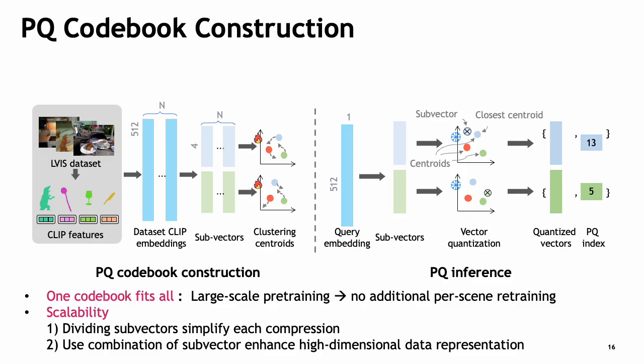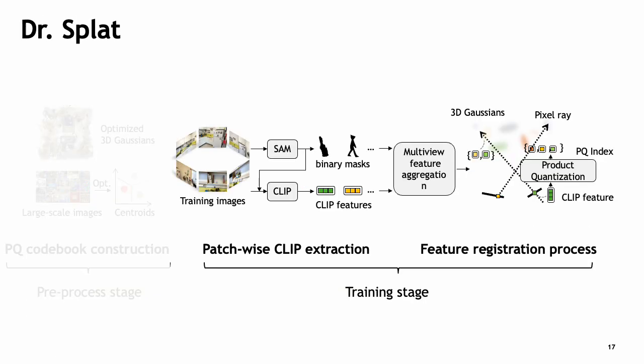And this PQ-based method is scalable as it decomposes vectors into lower-dimensional subvectors, which is much easier than directly compressing entire high-dimensional data. And this also boosts representation power for large-scale datasets as it utilizes the combinations of each subvector. Now I will explain the training stage.